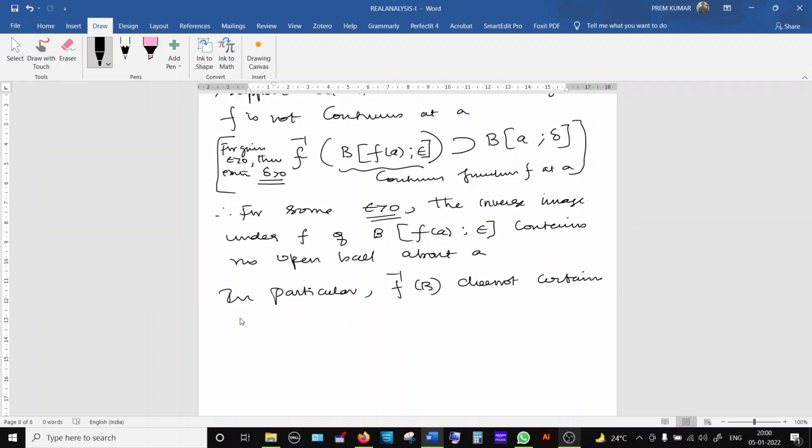So it does not contain an open ball whose center is A, radius is 1 by n. No open ball about the center A will be inside that inverse image. That is what this statement says.